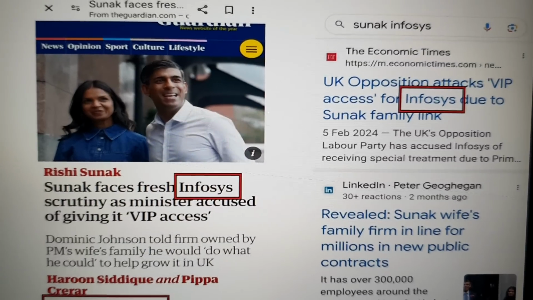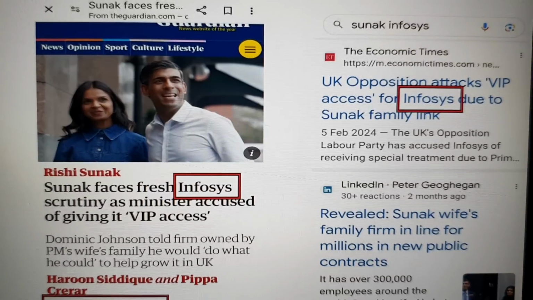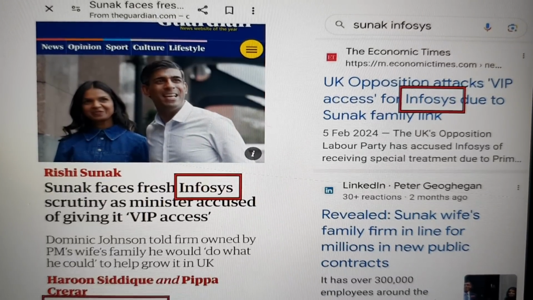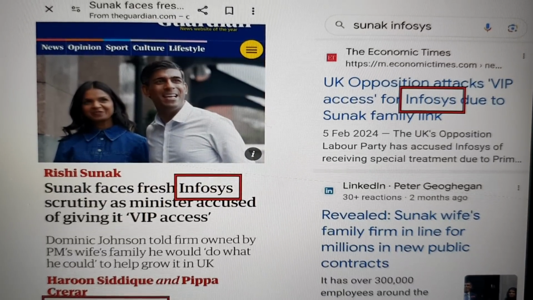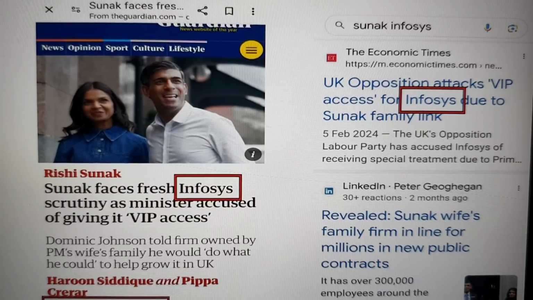Okay, so we're going to look at the shaky camera. Sorry about that. Look at the evidence surrounding Rishi Sunak. So these are just, and I do suggest you do your own research. You can look at, verify and corroborate all of this information. These are screenshots taken from news articles, but also Wikipedia.